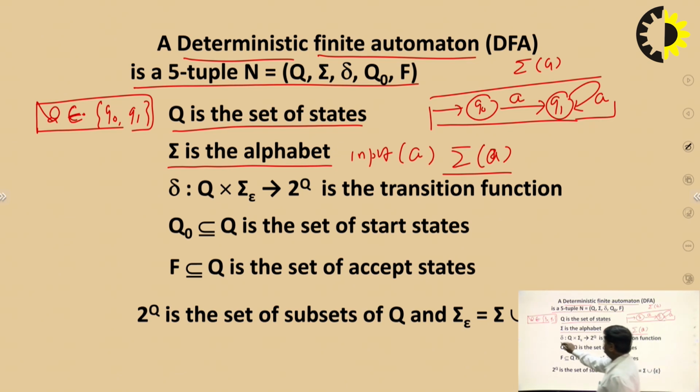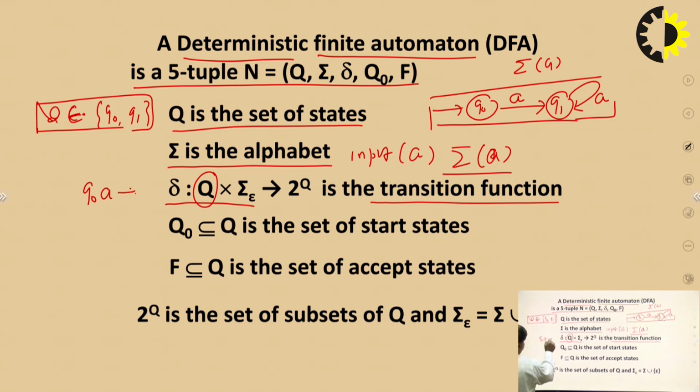The third item of the finite automata is known as lambda. Lambda is known as the transition function of the deterministic finite automaton. Lambda means Q cross sigma to Q. It means Q naught on A goes to Q1. For this problem, on Q naught with A we move to Q1. That is known as the transition function. That's clear?